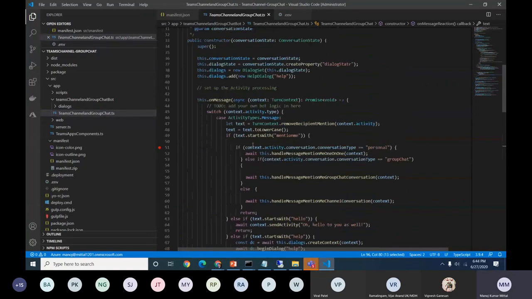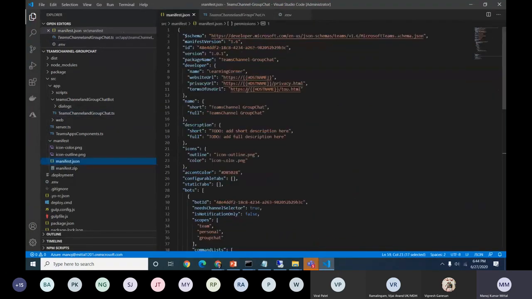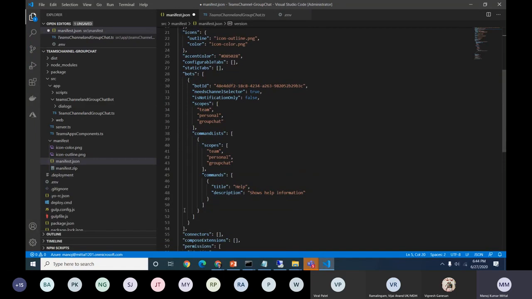Okay, so let me go back to this section. This is the same thing. The app manifest file is similar here too. We are going to provide the bot ID. I'll put something different here, any name. Then the package name, and you can provide your developer configurations. Then again, the important section is the bot section, where we are defining.